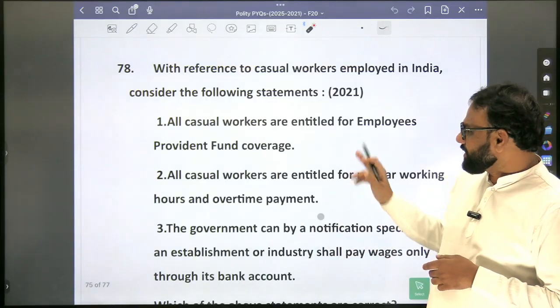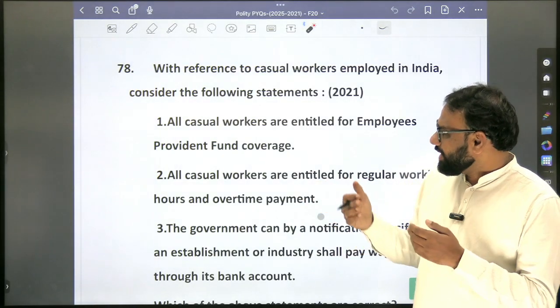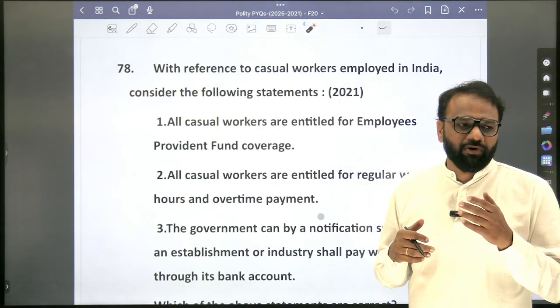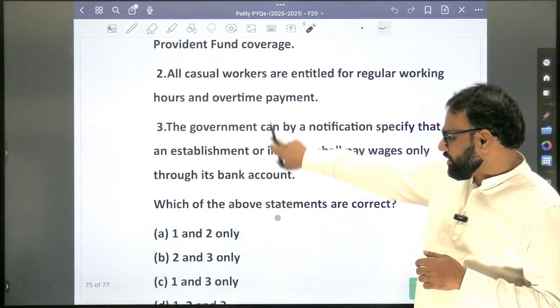Whether all casual workers are entitled for employees provident fund coverage? No. So here casual workers, next contract workers, regular workers. All those things we have to revise under economics.